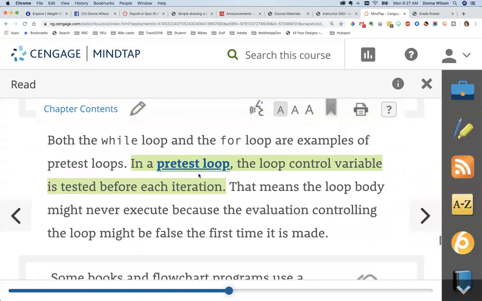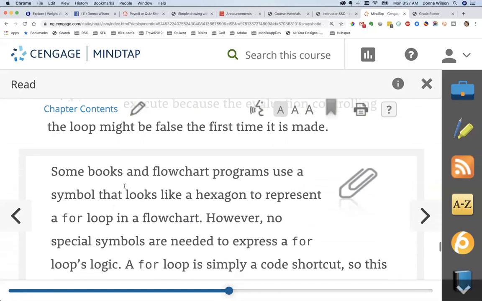Now, the while loop and the for loop are called a pre-test loop. In other words, the loop control variable is tested before you can even go into one iteration of the loop. So that means if that test condition is false, then you won't even do the body of the loop one time.